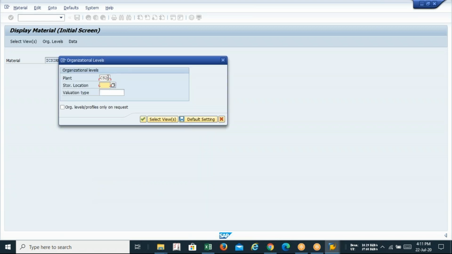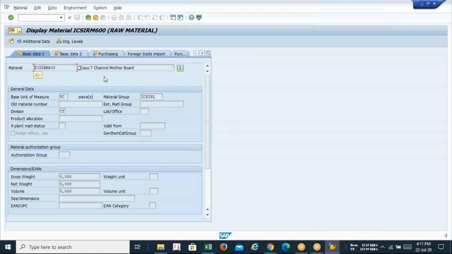Plant is my CS20. Student location IPLX. Okay.